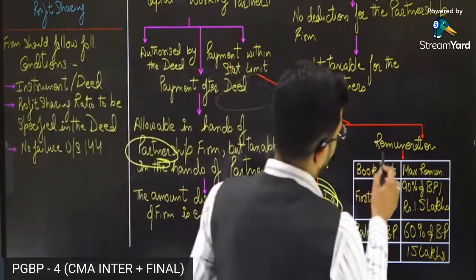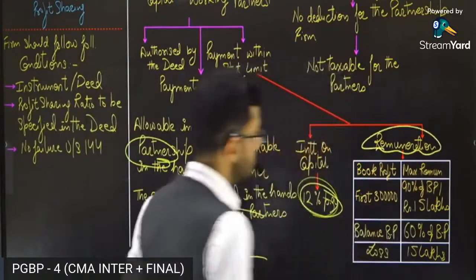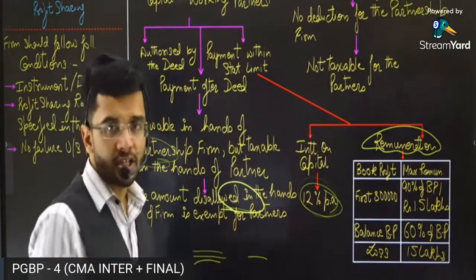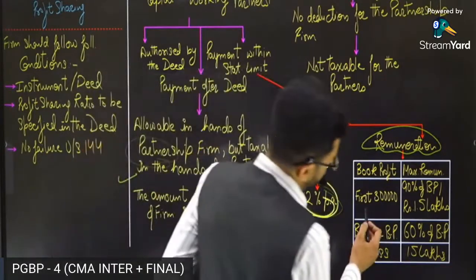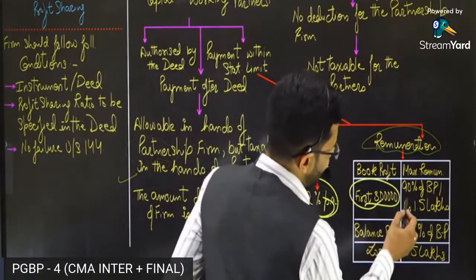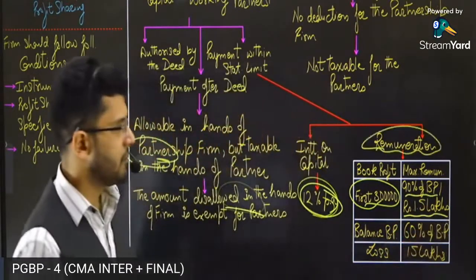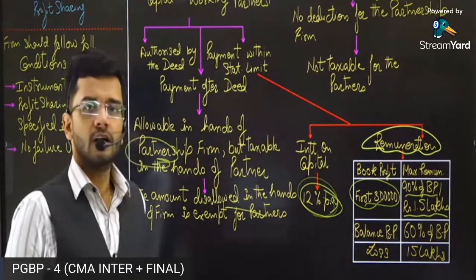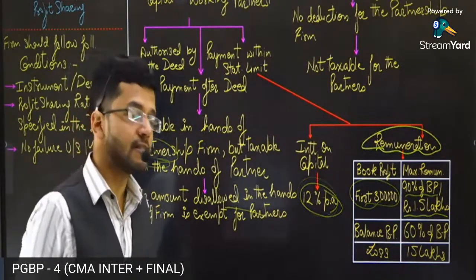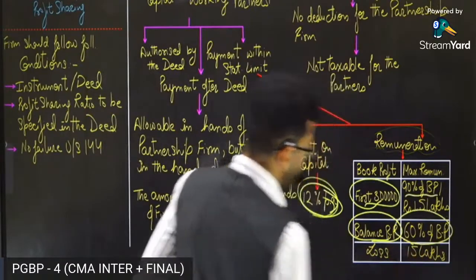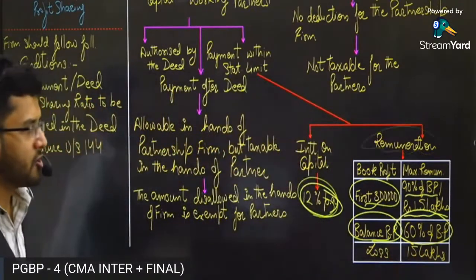Then remuneration to the partners, the salary which is given to the partners. Salary should be given according to the book profits of the partnership firm. On the first 3 lakhs of book profits, 90% of book profit or 1.5 lakh rupees, that is the maximum remuneration that can be paid. Then on the balance book profits, 60% of the book profits can be paid as remuneration.